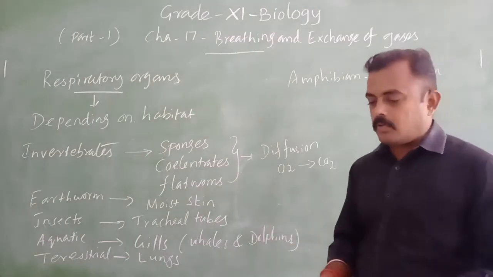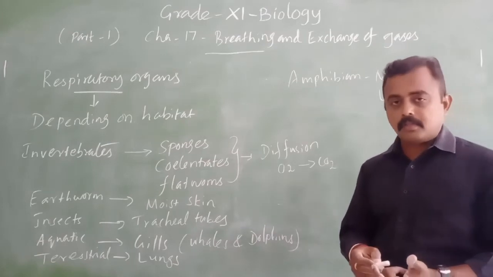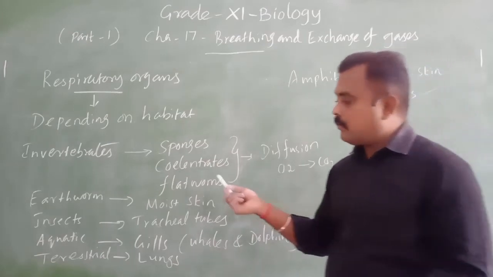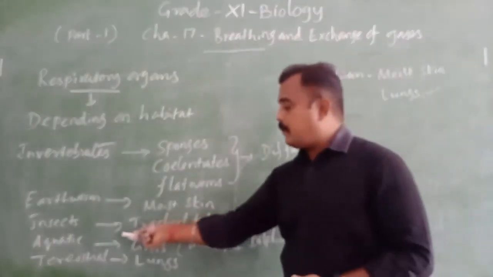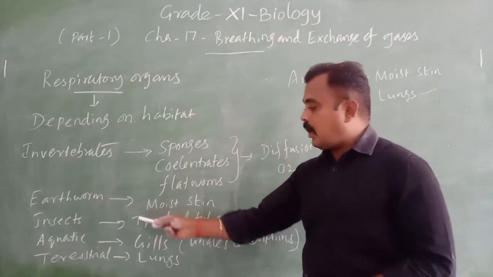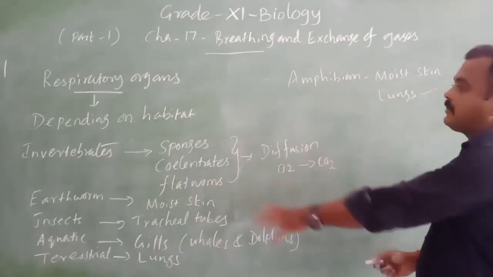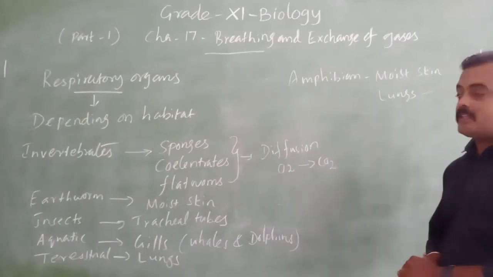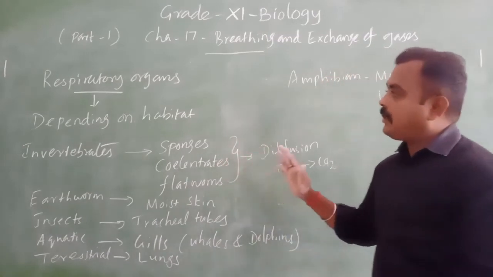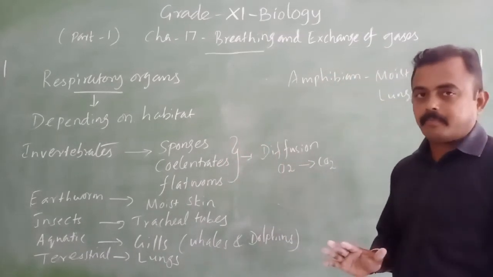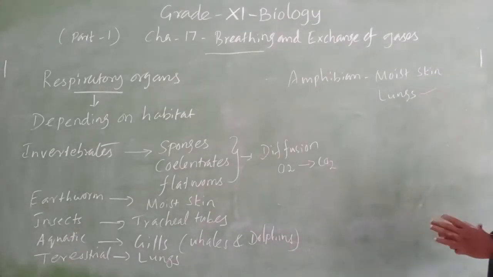Terrestrial animals, as I told before, are reptiles, mammals, then birds. Then amphibians come here. And next, fishes and all come under aquatic organisms, so they use gills. So based on the habitat, they have different kinds of respiratory organs: moist skin, lungs.